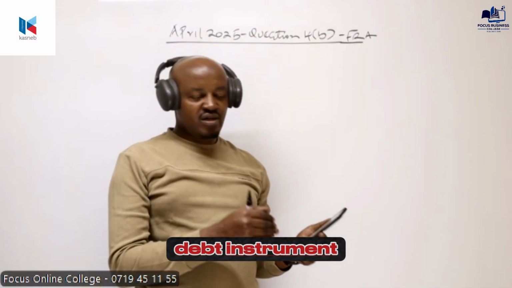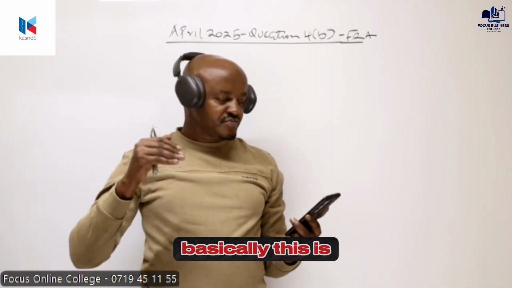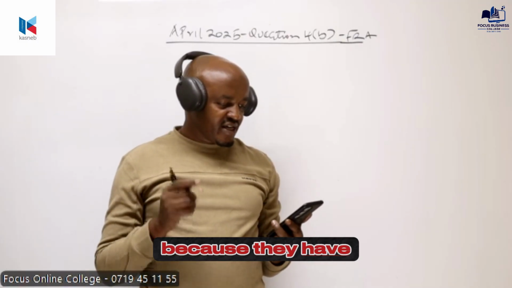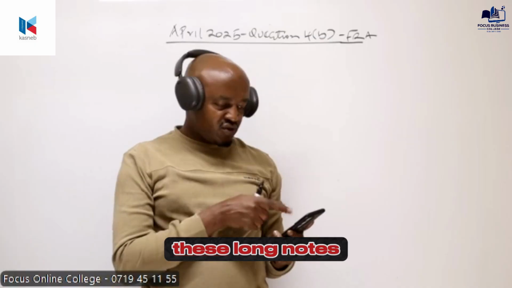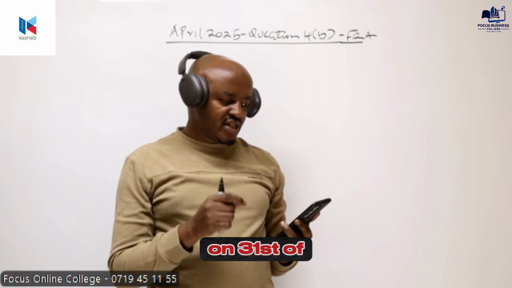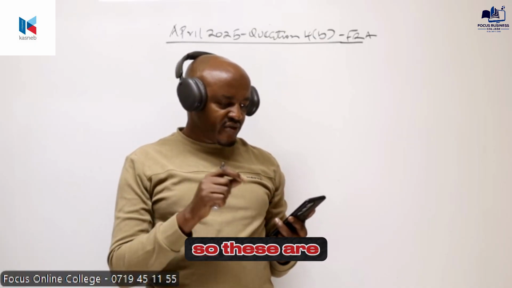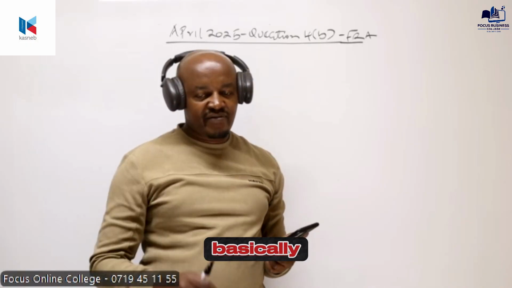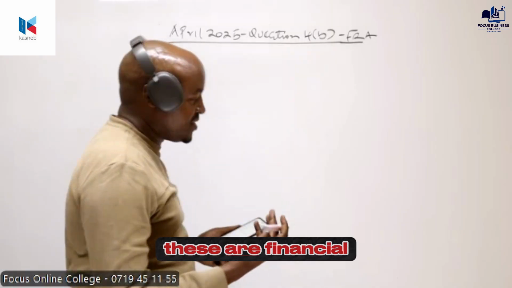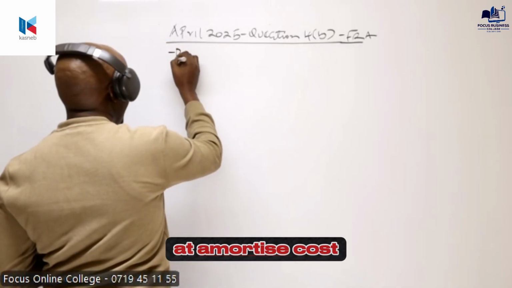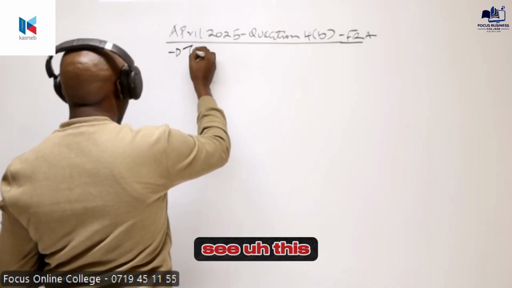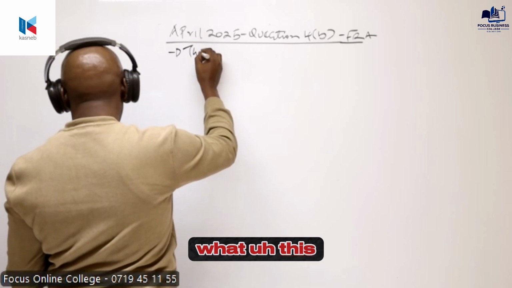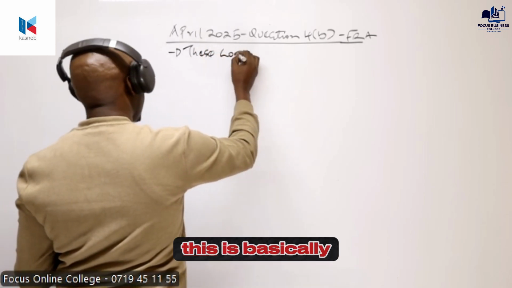loan notes. So we have said if a company issued a debt instrument, loan notes are a debt instrument, basically this is a financial liability. And you can see they have a fixed rate, because these loan notes will be redeemed on 31st of December 2024. So these are debt instruments issued by the company. They have a fixed rate. So basically, what that means is that these are financial liabilities at amortized cost.